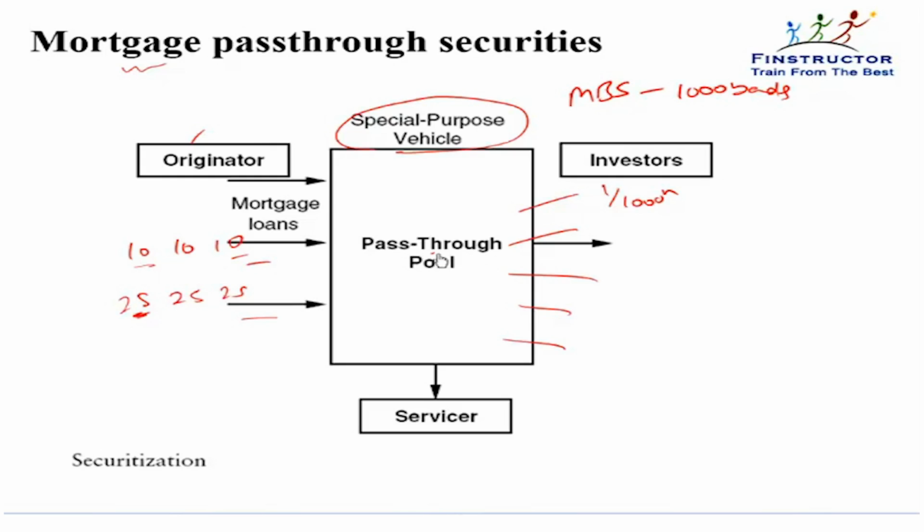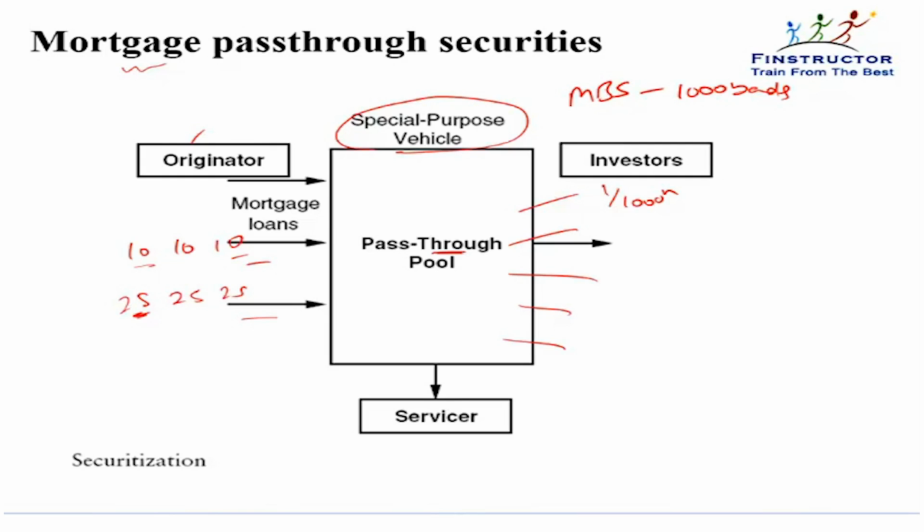In a simple pass-through structure, whatever comes from these mortgages is simply passed through to the investors in proportion of the holding. If more comes, more will be passed through. If less comes, less will be passed through. More coming generally implies high prepayments. Less coming implies lower prepayments. Defaults are generally uncommon in mortgages because in most countries, and especially in the US, mortgages are insured by the government. So there are various government agencies, Ginnie Mae, Freddie Mac, that essentially insure these mortgage loans. So defaults are not very common in mortgages.